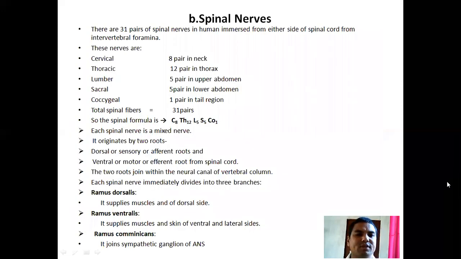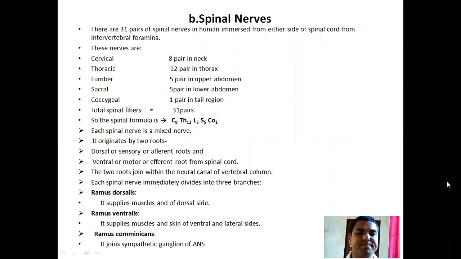Spinal nerves. There are 31 pairs of spinal nerves in a human, emerging from either side of the spinal cord through the intervertebral foramen. There are 8 pairs of cervical nerves, 12 pairs of thoracic nerves, 5 pairs of lumbar nerves, 5 pairs of sacral nerves, and 1 pair in the tail region, the coccygeal. In total there are 31 pairs.